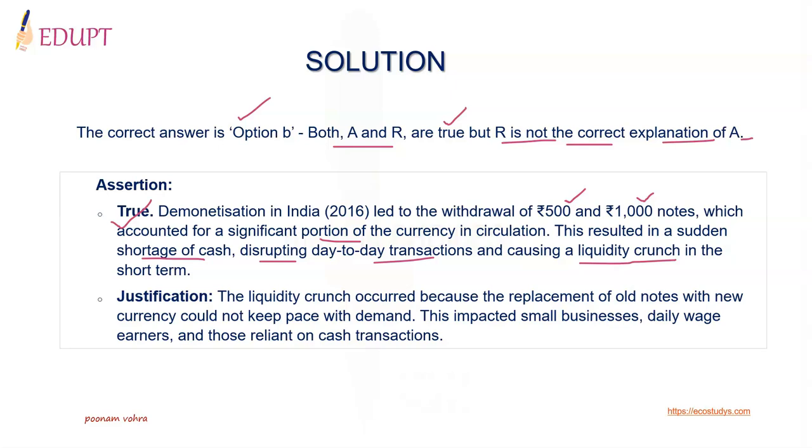Justification can be provided as liquidity crunch occurred because of the replacement of old notes with the new currency, which could not keep pace with demand. This impacted small businesses, daily wage earners, and all those who were reliant on cash transactions.